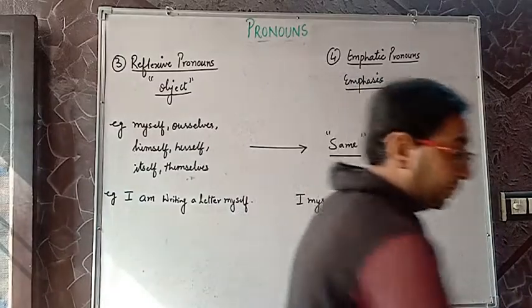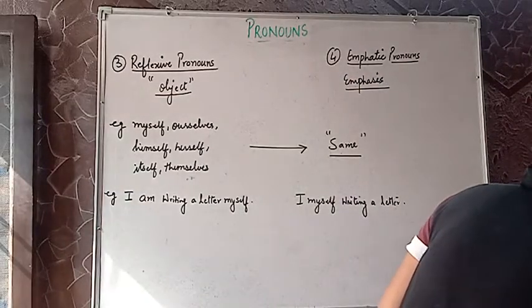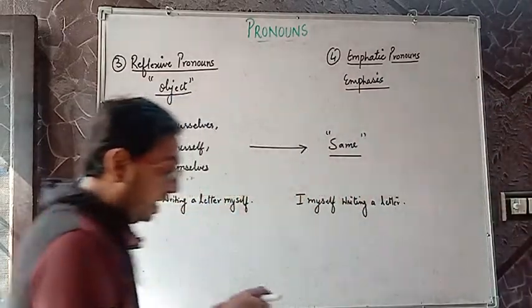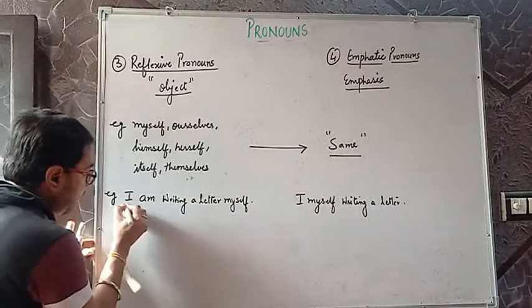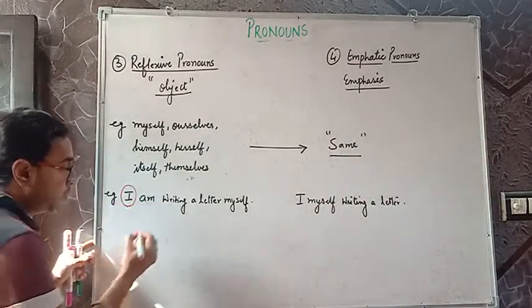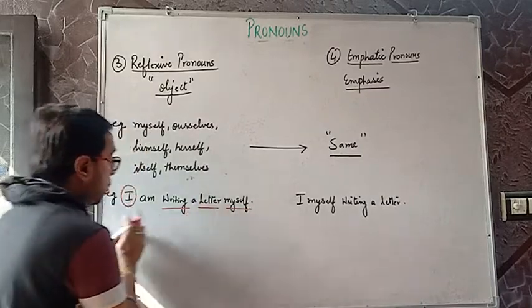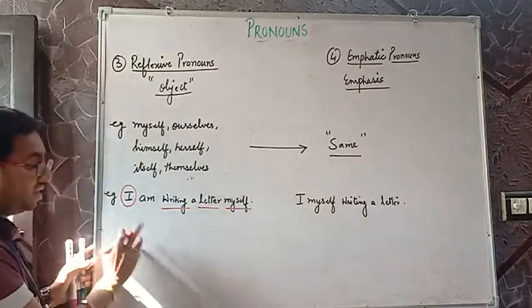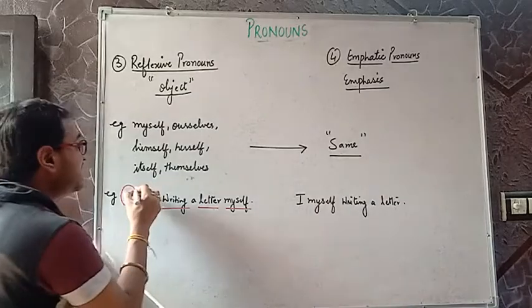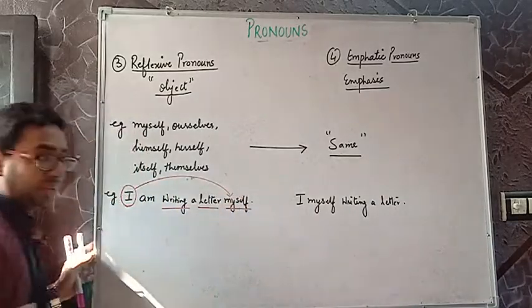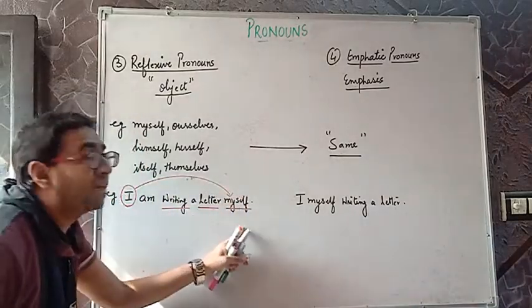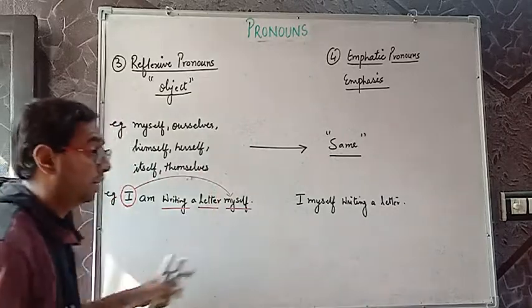I'll give you a shortcut also, how to remember. Here I am talking about a person, I, first person, who is doing what? Writing a letter. I am writing a letter myself means he himself is writing a letter. Clear?